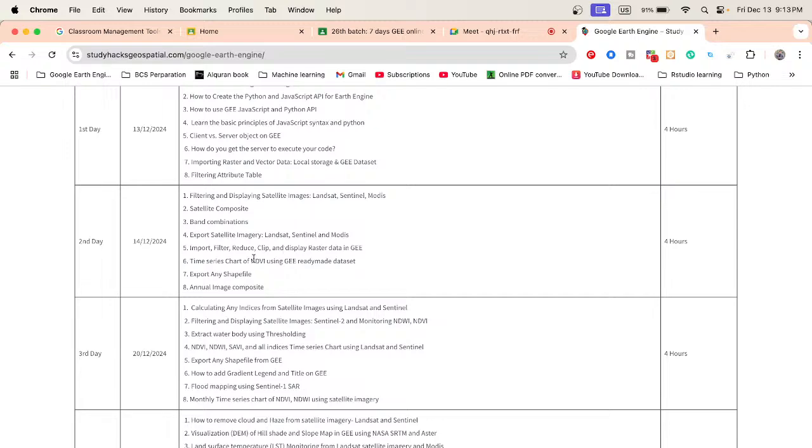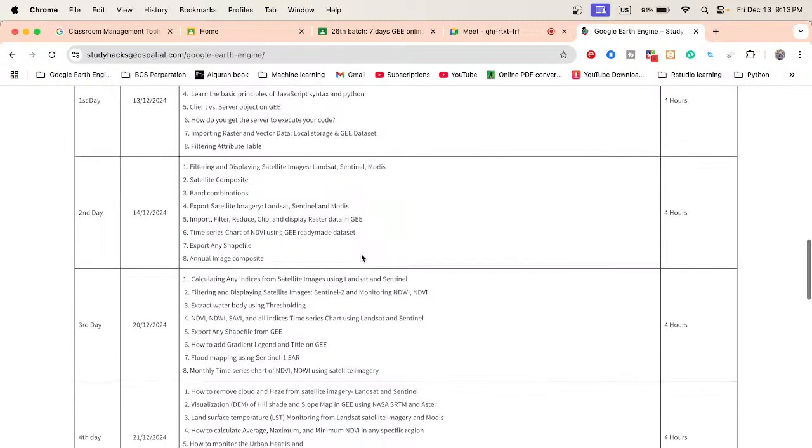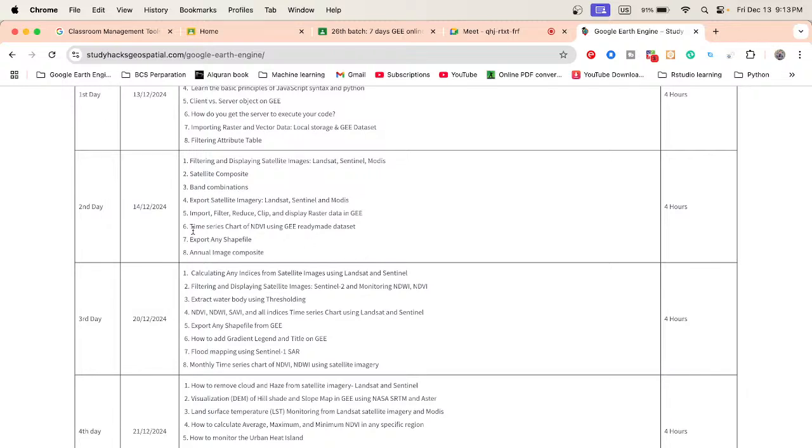We also discuss importing, filtering, reducing, clipping and displaying raster data in Google Earth Engine, as well as time series analysis using ready-made datasets. In the Google Earth Engine platform we find a lot of ready-made datasets. We just call this data, and we can easily do temporal and time series analysis. We also cover how to export any shapefile from Google Earth Engine.